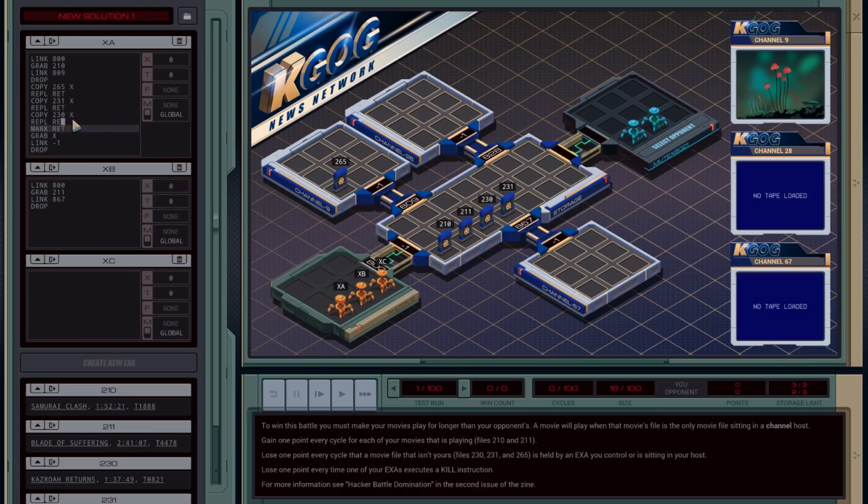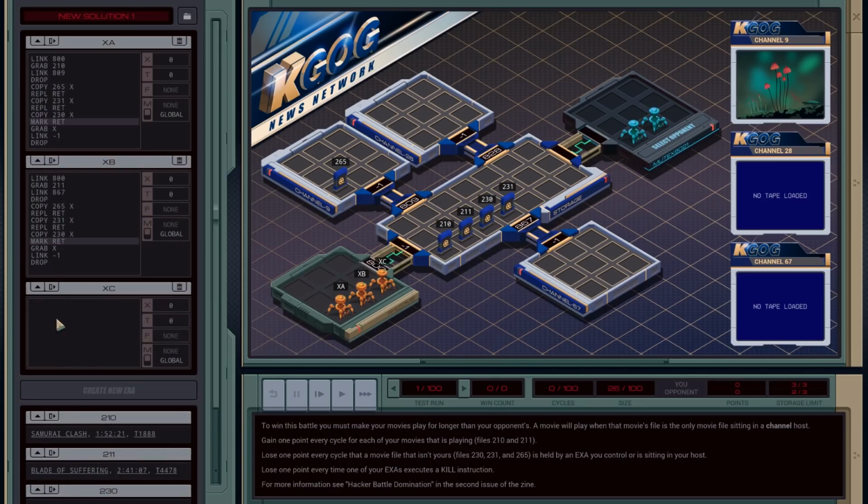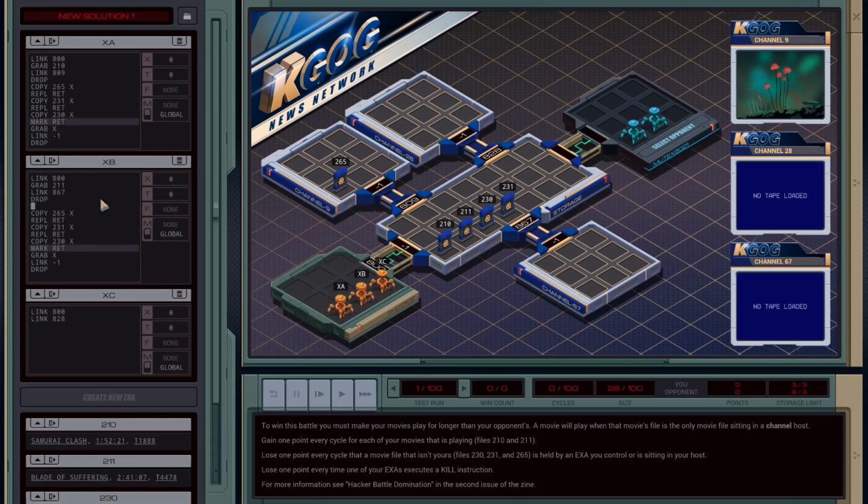In fact, I don't need this final one. Although I could do this in a loop if I wanted, right? Like, we're just going to copy this code into all of the locations. So this guy will link over to 800. And then this one's gone to 867. This one's gone to 809. So this one's going to go to 828. I guess there's no point in doing 265 here, to be honest. Let's put some nops in there.